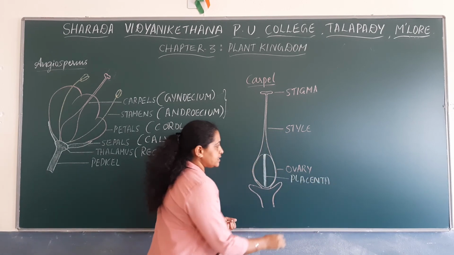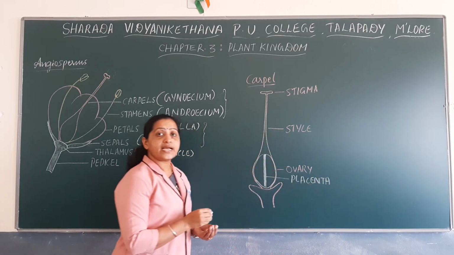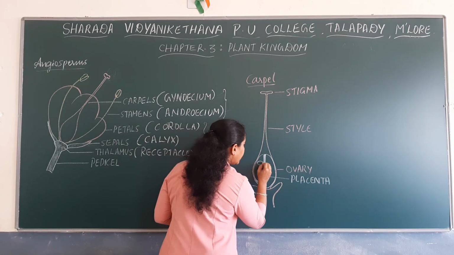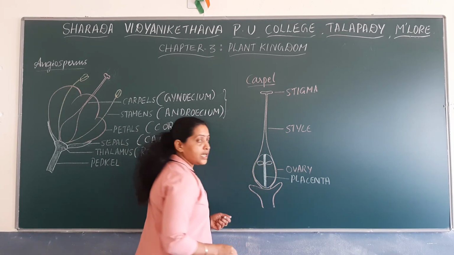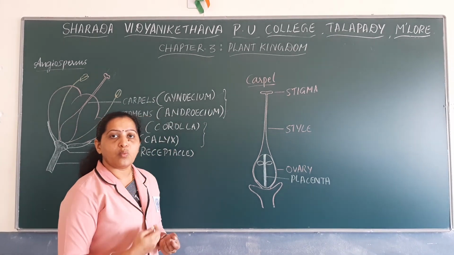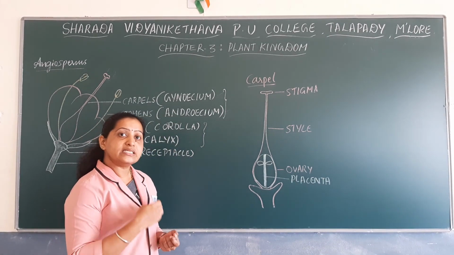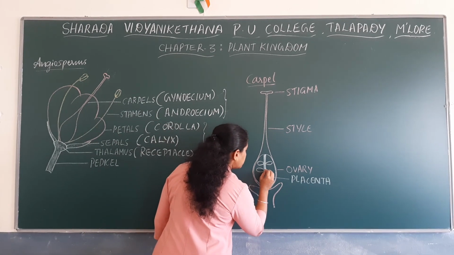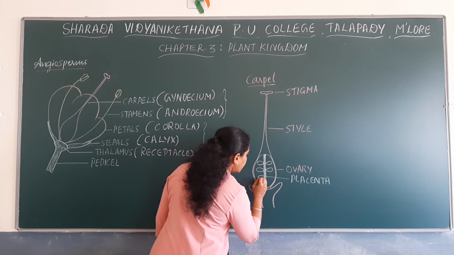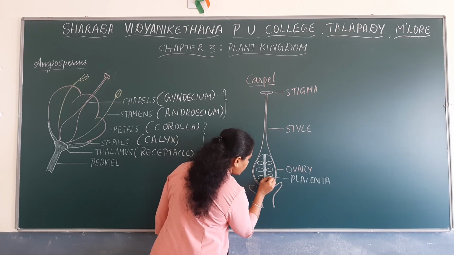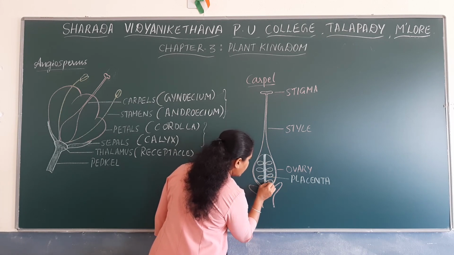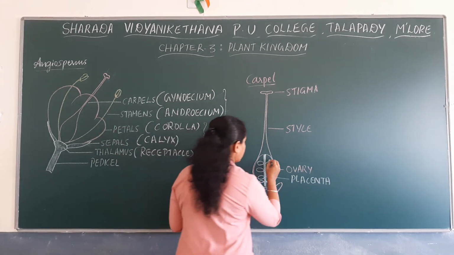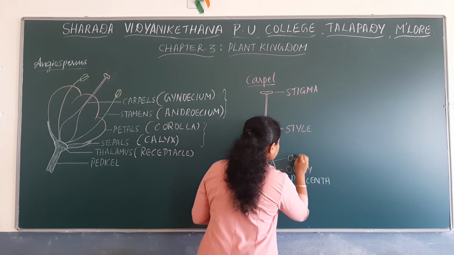Attached to the placenta, there may be 1 to many ovules. Some flowers may have only 1 ovule in their ovary, some may have many. So within or attached to the placenta, there are ovules. The number of ovules varies in different flowers. These are the ovules.